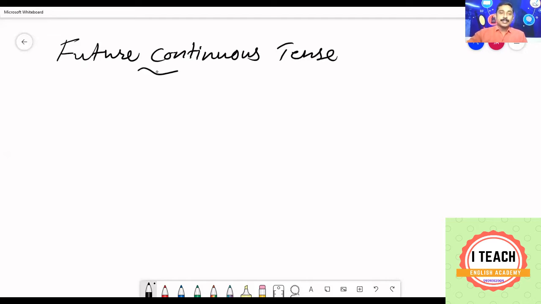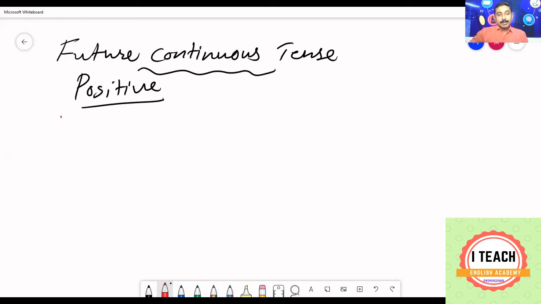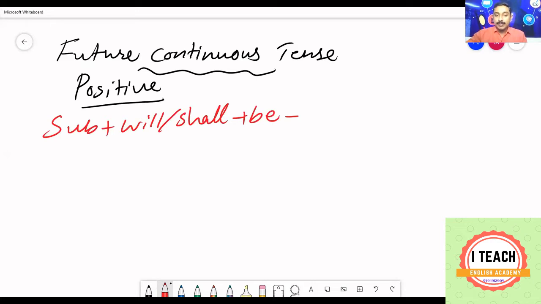Future continuous tense. First, let us see the positive structure. Subject plus will or shall plus, we add the additional auxiliary verb be plus V1 plus ing plus object.